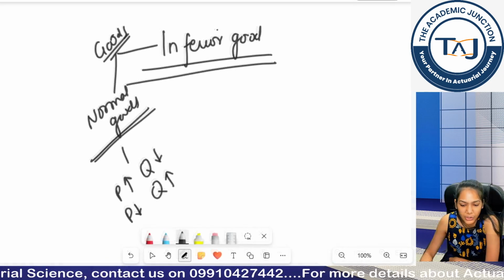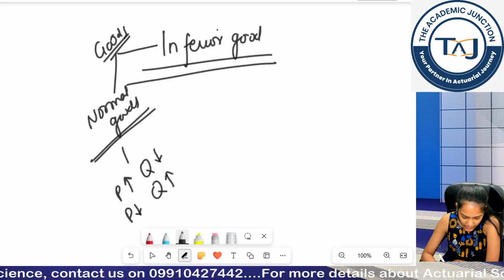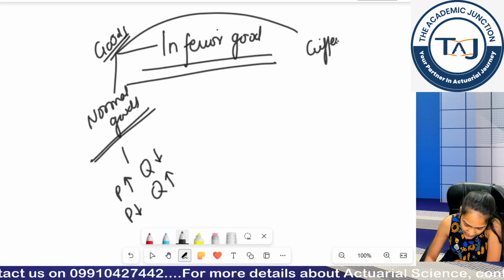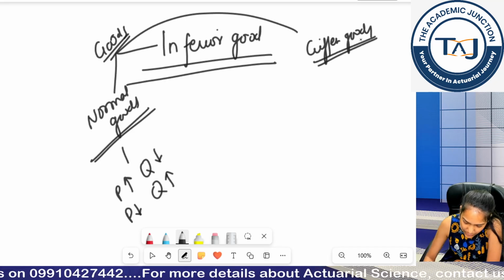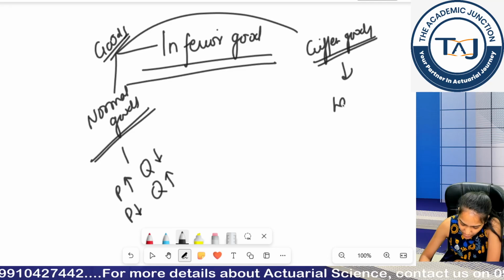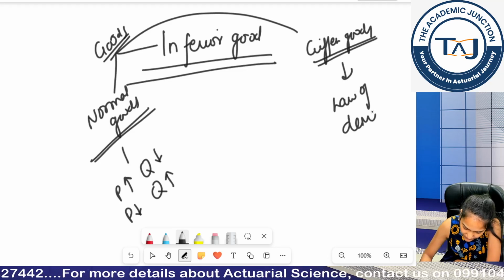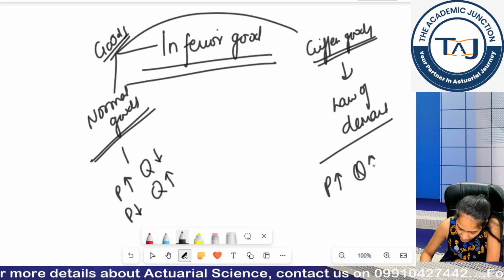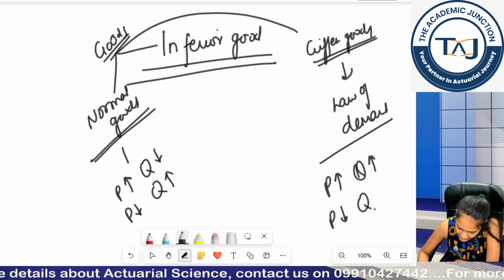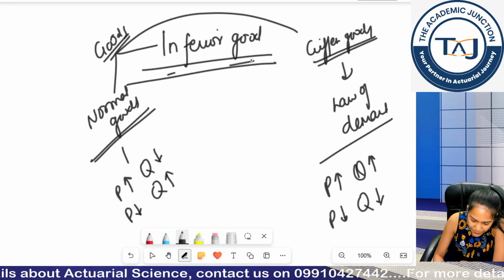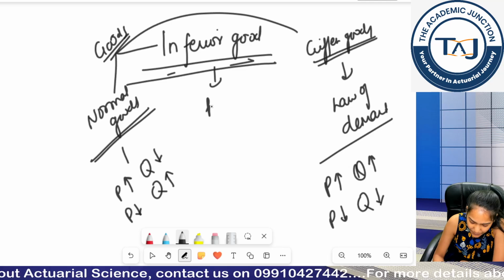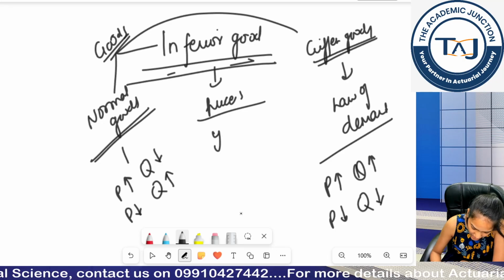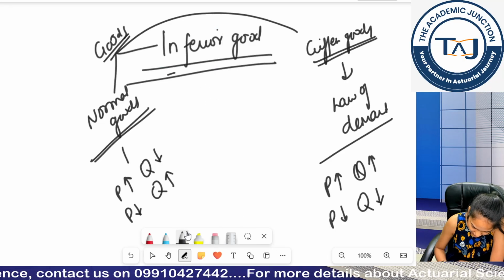So yes, we were talking about normal goods and inferior goods. So normal goods, inferior goods, and there is a third category called Giffen goods. So Giffen goods does not follow law of demand. Here if the price increases, quantity also increases. If the price decreases, quantity also decreases. Inferior good does not have to relate to the prices of goods, but it is related to income of the consumer.